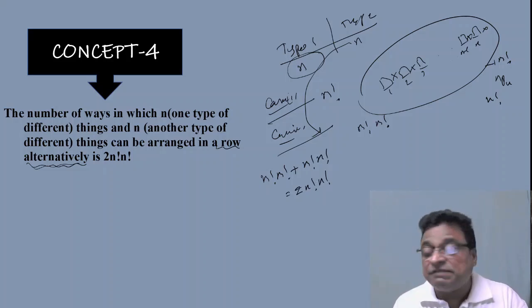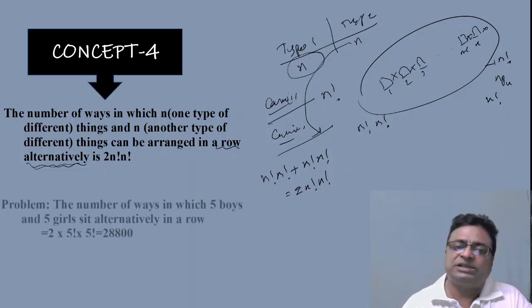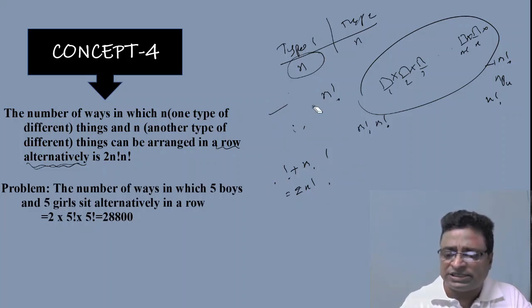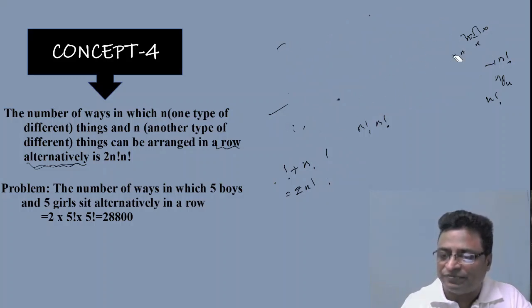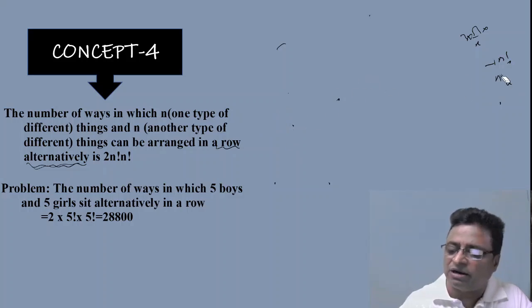So what is the difference between concept 3 and concept 4? Here in concept 4, there are 2 different groups, but they are equal in number. That is point number 1. And another important point is they come alternatively. See, consider this example. Find the number of ways in which 5 boys and 5 girls sit alternatively in a row. What is my question? 5 boys and 5 girls can sit alternatively in a row.